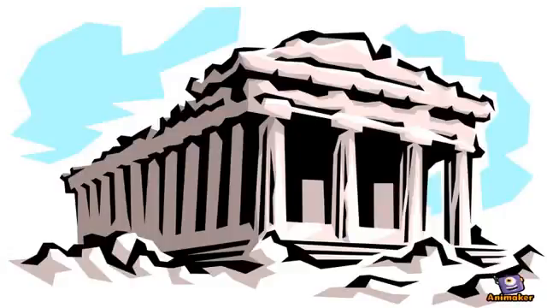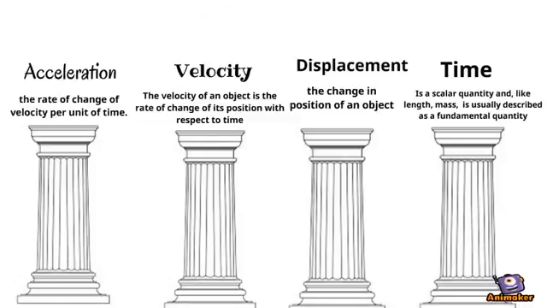There once was a legendary Greek temple known as Motion. Motion was strong for its four strong pillars: acceleration, velocity, displacement, and time. Without these four strong pillars, motion would not exist.